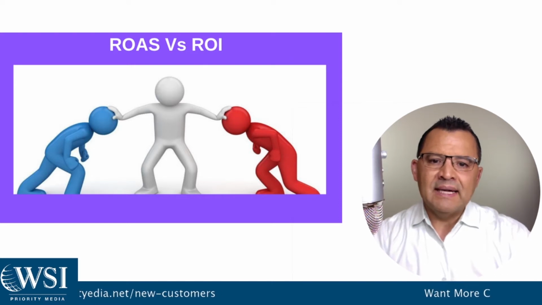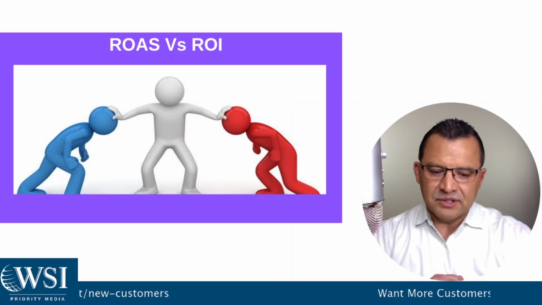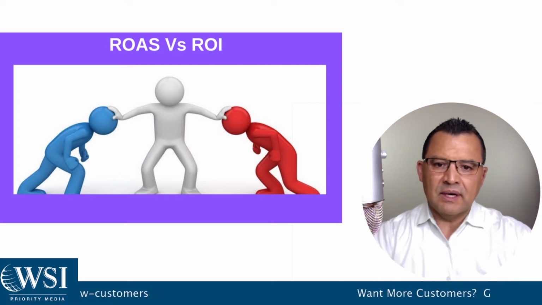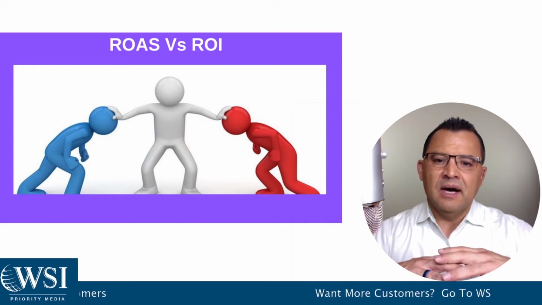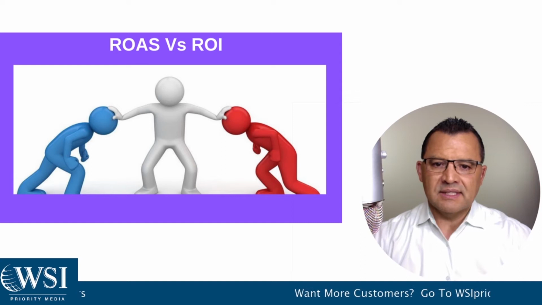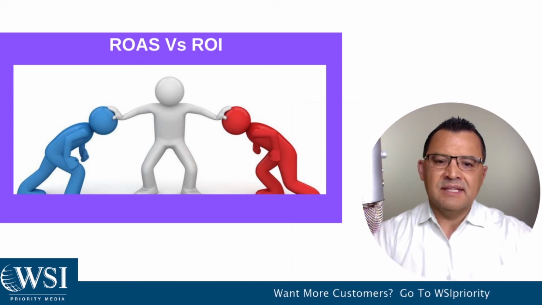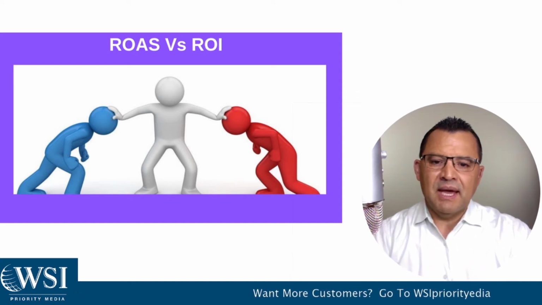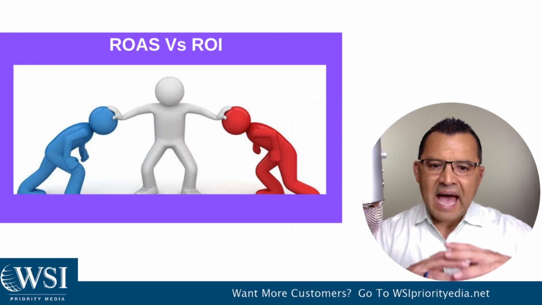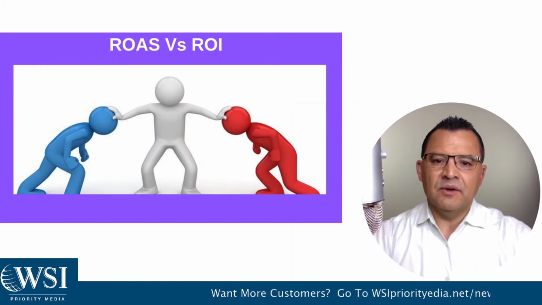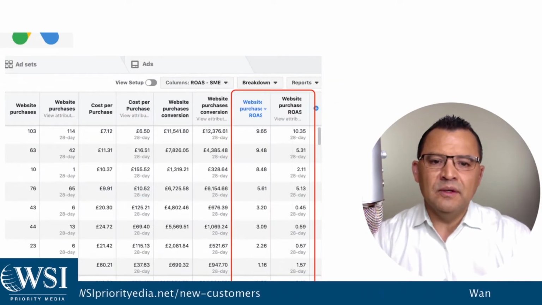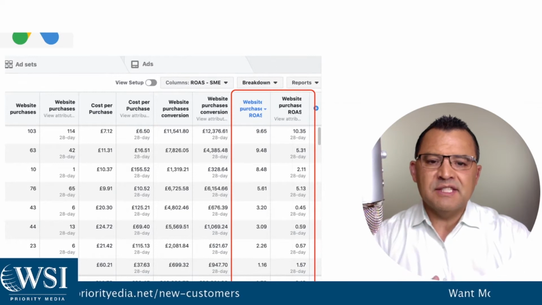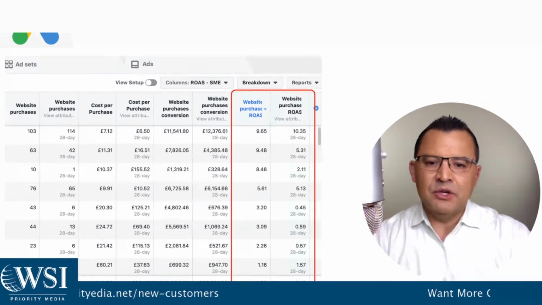Secondly, ROAS is the direct cost of advertising inside of the ad account, the dollars spent versus the revenue generated, whereas ROI, on the other hand, is oftentimes used as a term that encompasses all the marketing costs, like the agency fees that they pay us, that we charge to manage the campaigns. So you're looking at the aggregate return, taking all of your costs into the equation. Google Ads has a conversion tracking tool, and it can help to determine your cost per lead, and then you can determine your ROI.